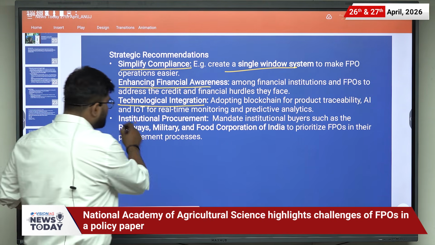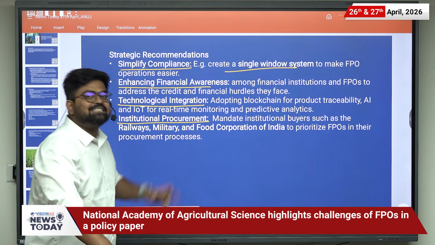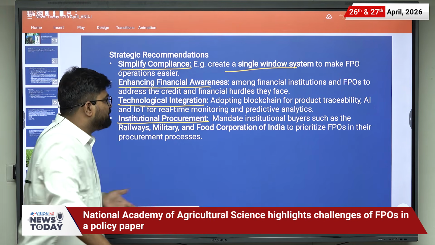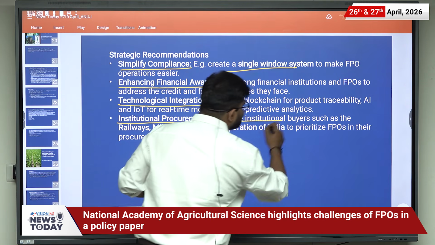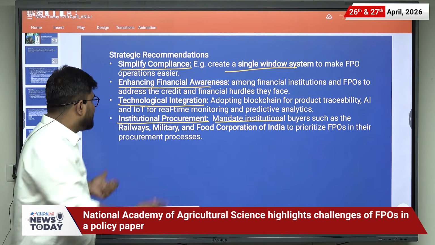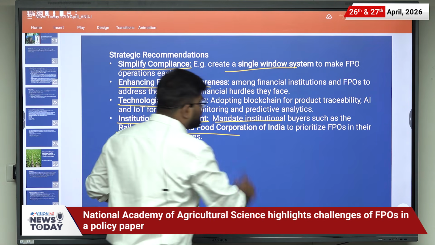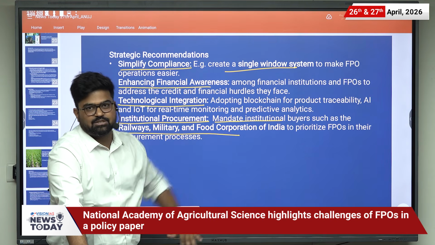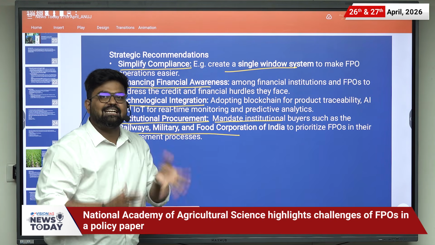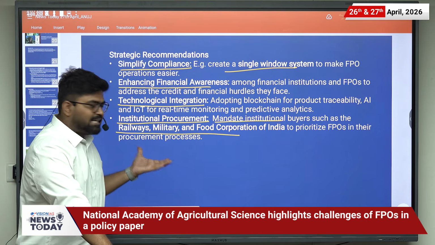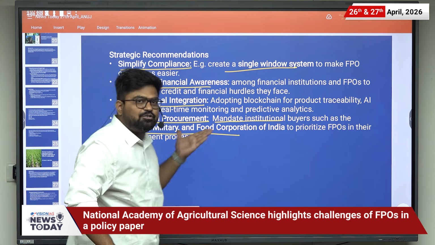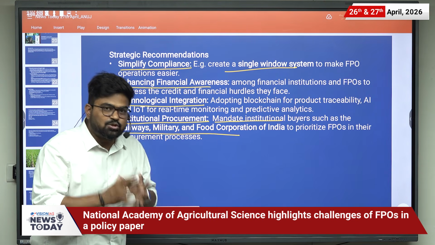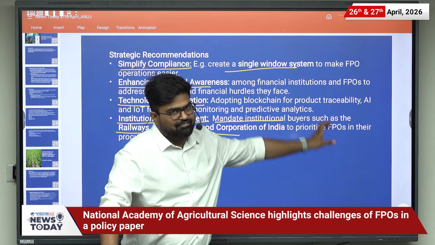Then institutional procurement, it is the main recommendation which has been highlighted in today's newspaper. That is, it mandates institutional buyers such as railways, military, and Food Corporation of India to prioritize the product of FPOs in their procurement. So basically it is saying, if government organizations such as railways, military, and Food Corporation of India are doing procurement, they should prefer the product of FPOs.